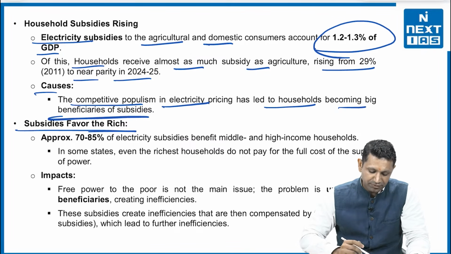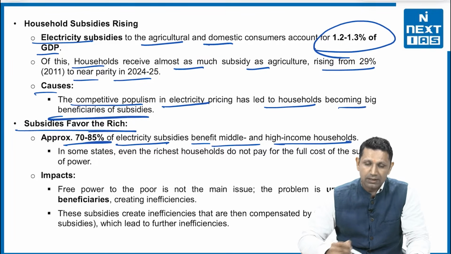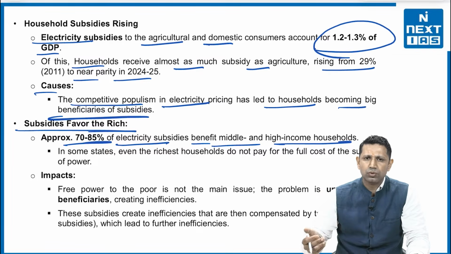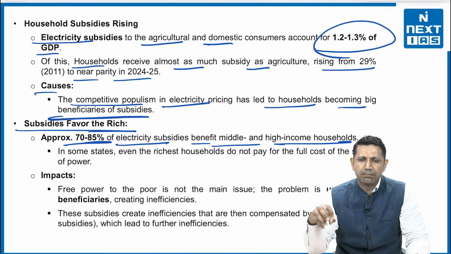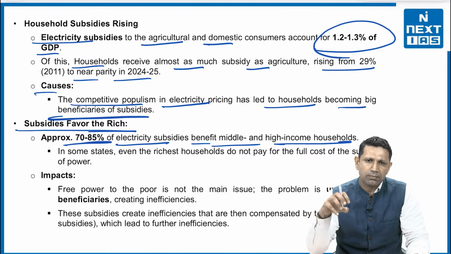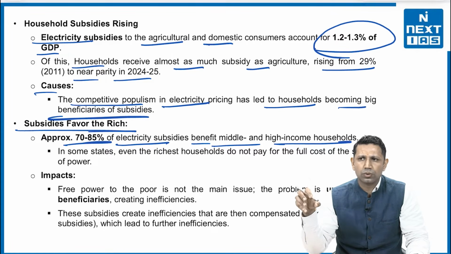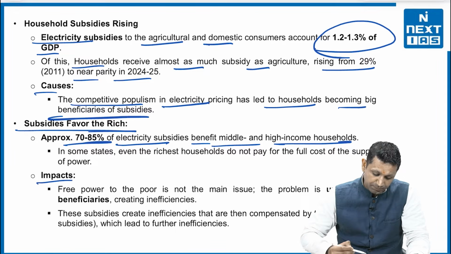Then subsidies favor the rich only. Approximately 70 to 85% of the electricity subsidy benefits middle and high income households because they have more equipment that uses electricity. They will have AC, they will have fridges and other equipment which utilize electricity. Whereas poor households do not have that much equipment. So basically the benefit of this subsidy is going to the middle and higher income households rather than to the low income households.